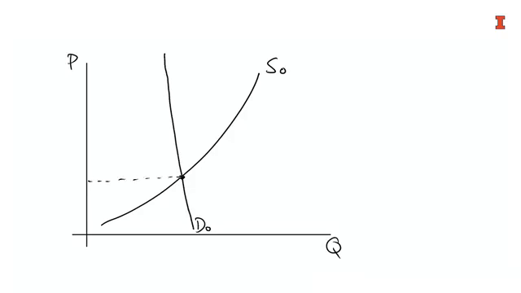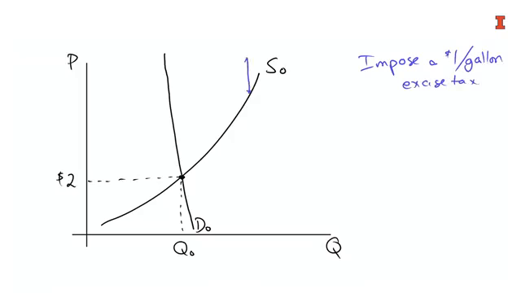And what that means is that if you were to look at the pre-tax situation, which is the $2 gallon of gasoline, and Q0 gallons actually transacted in the market, and now impose a $1 per gallon excise tax, we know what happens. The supply curve will be shoved vertically by that $1 at any given output point. And so we connect these points. This gap is the $1. And of course, this gap is also the $1.